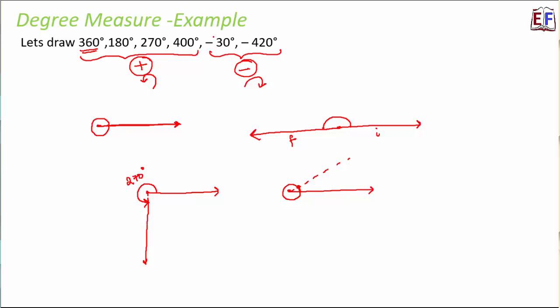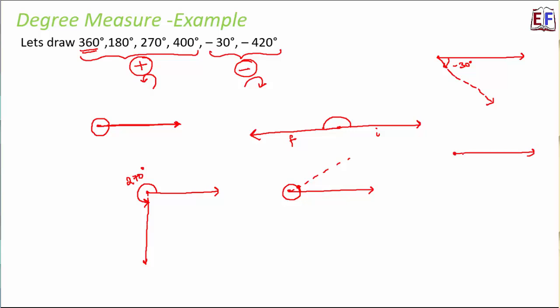Now let us talk about some negative angles like minus 30 degree. So if this is the initial ray, then by 30 degree, this is negative. So this will go in the clockwise direction. So till now we were rotating like this, anti-clockwise, but now we will rotate like this side. So this side 30 degree. So let us suppose if this is 30 degree, then this becomes minus 30 degree. Right?